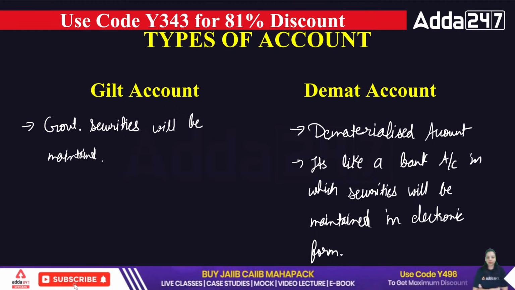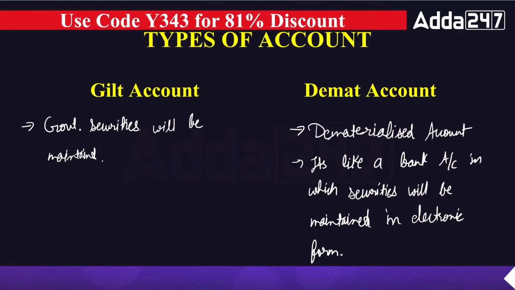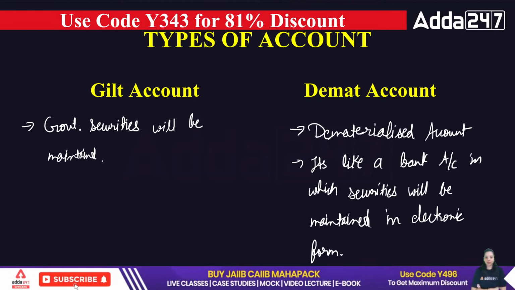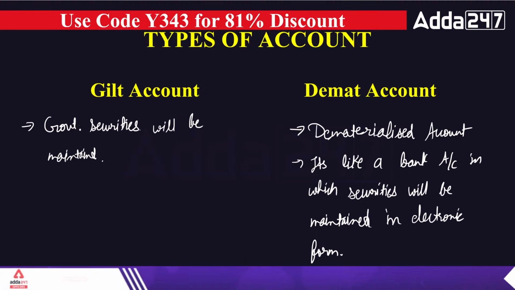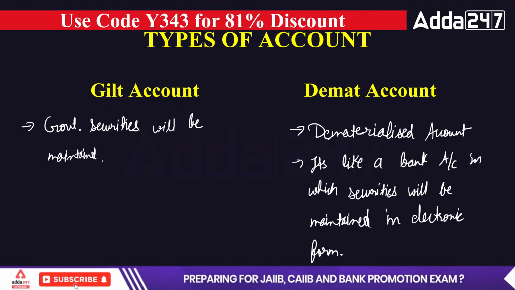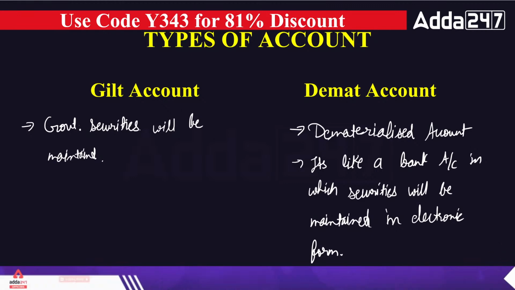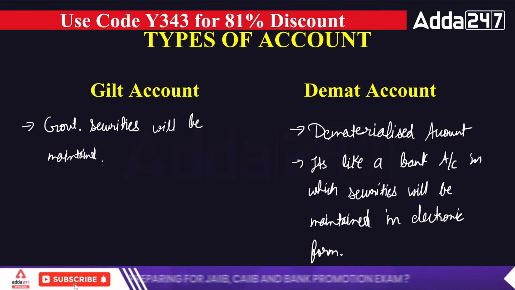And if you lose that piece of paper of a share, you lose your money. So there were many risks, and we introduced the demat account, in which we maintain securities in electronic form. Clear? Next.